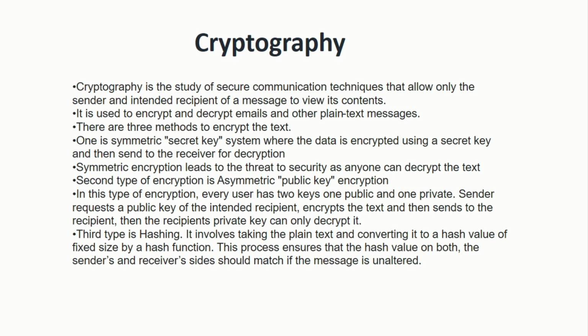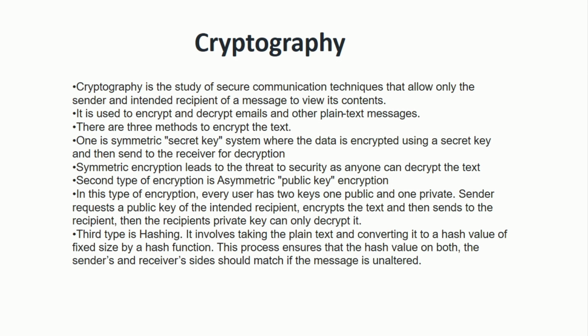When there is a conversation between a sender A and a receiver B of the message or the information, how your data is being secured is all known in cryptography. There are three techniques to secure your data. When the message is sent from A to B, or from the sender to the receiver, it is not sent directly. Actually, it is encrypted first, then it is sent, and then when it goes to B, it is decrypted.